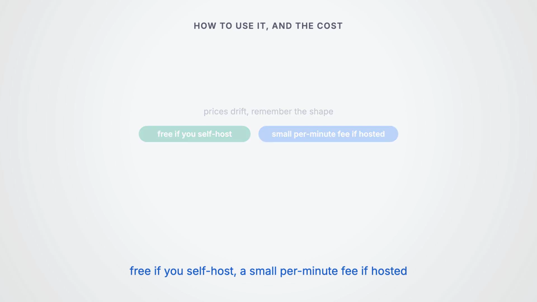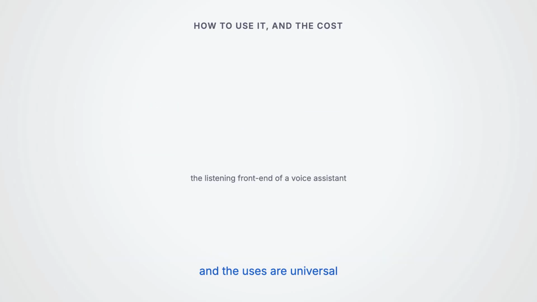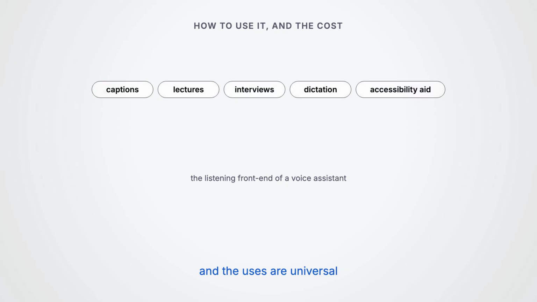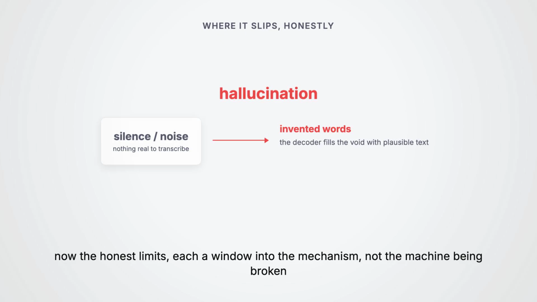Whisper also comes in a size ladder, from a tiny model light enough for a phone up to a large one that wants a real GPU, trading speed for accuracy as you climb. And the uses are universal. Captions for videos, transcribing lectures and interviews and podcasts, dictation, a live accessibility aid for people who are deaf or hard of hearing, and the listening front end of a voice assistant, where Whisper hears, a language model thinks, and a text-to-speech voice replies. Now the honest limits, each a window into the mechanism, not the machine being broken.